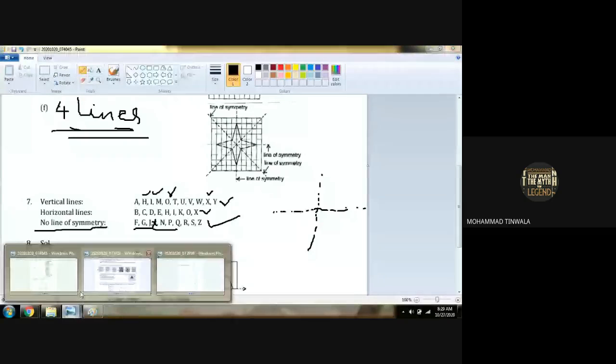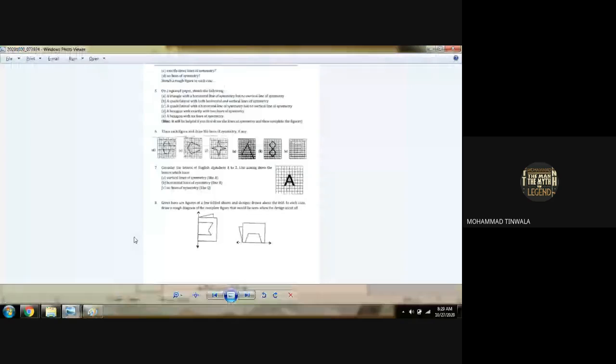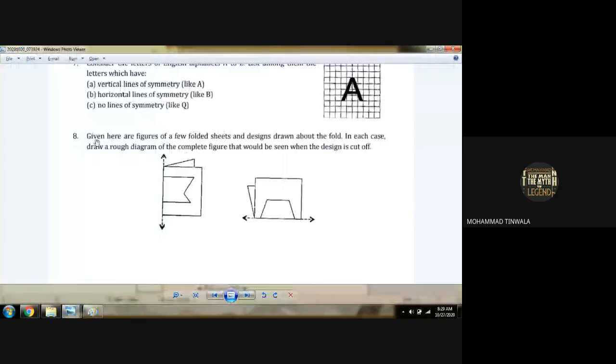Okay, question number 8, please, Muhammad Fazil. Given here are figures of folded sheets with a design drawn on the fold. In each case, draw a rough diagram of the complete figure that would be seen when the design is cut out.